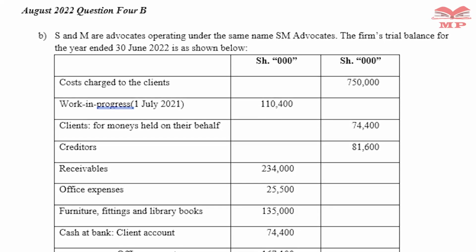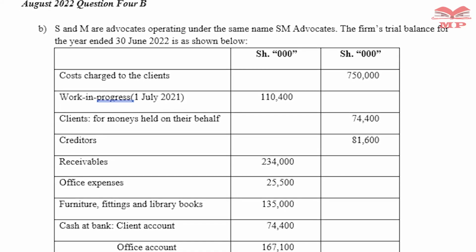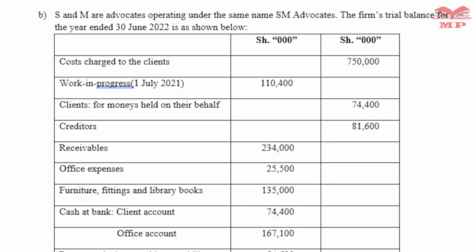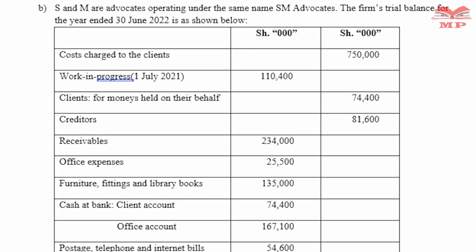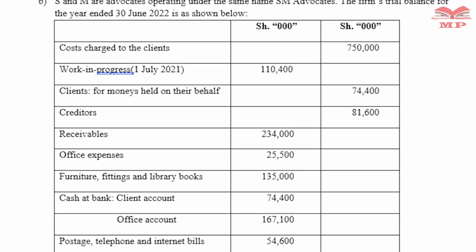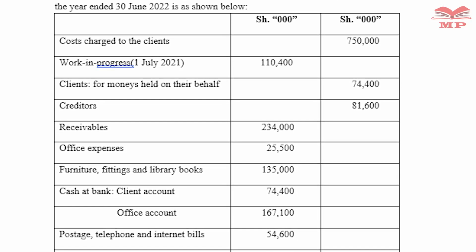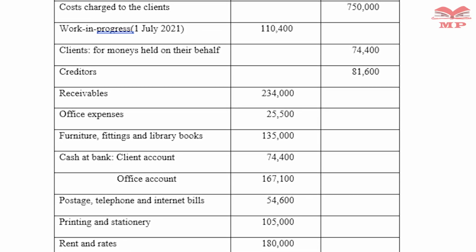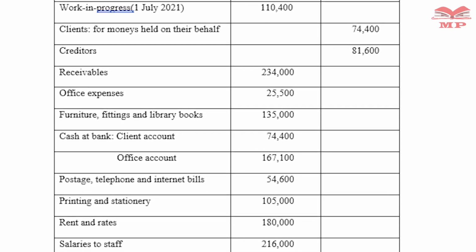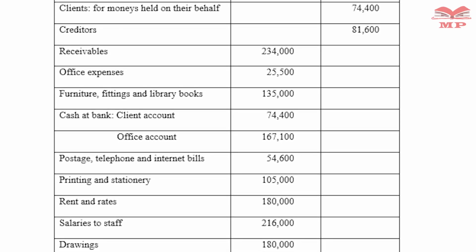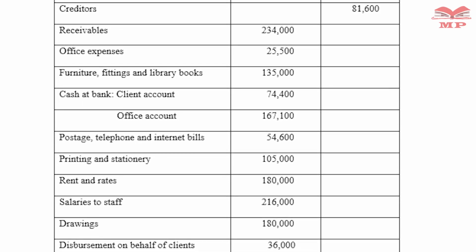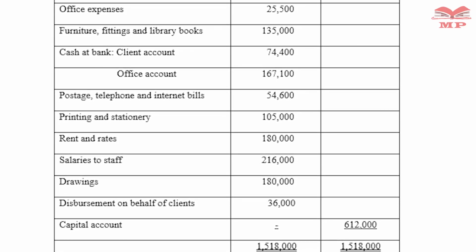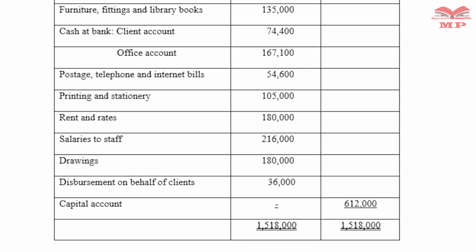We have the cost charged to the client. We have the work in progress on 1st July 2021, which is now at the start of the year. We have the client money held on their behalf. And then we have the creditors. We have receivables, office expenses, furniture, fittings, library books. We have cash at bank, in client account and office account, postage, telephone, internet bill, printing and stationery, rent and rates, salaries to staff, drawings, disbursements on behalf of clients, and then we have the capital account.